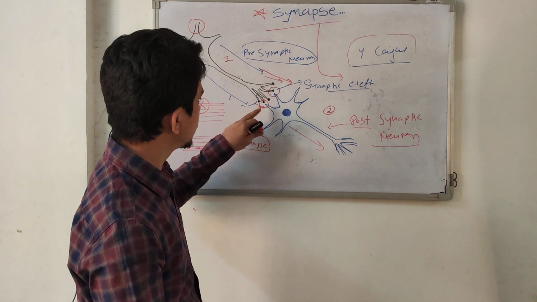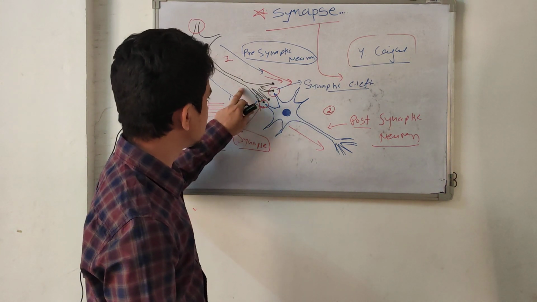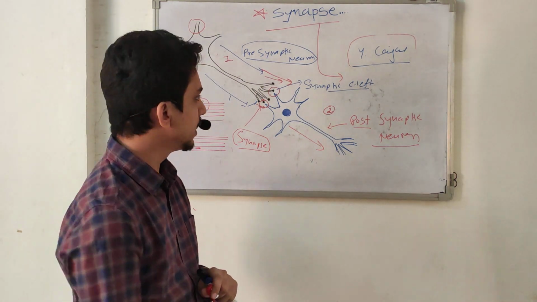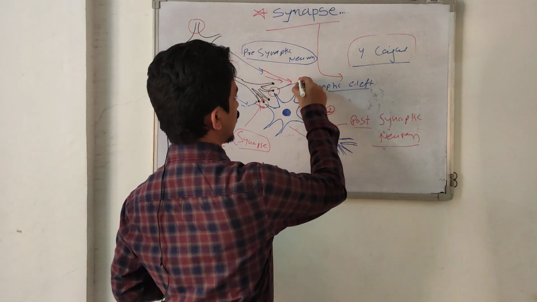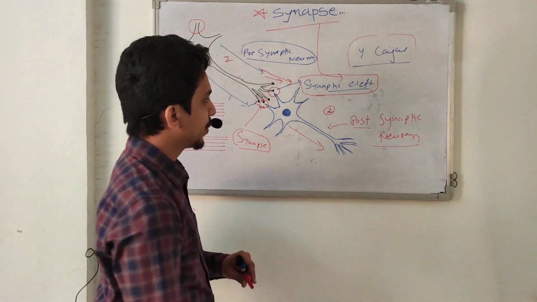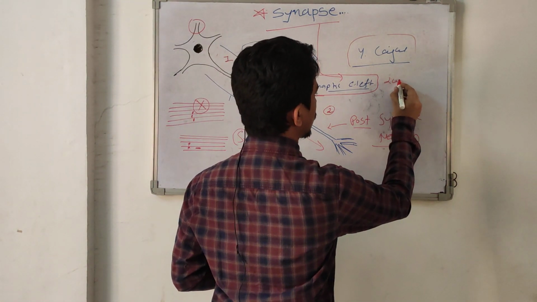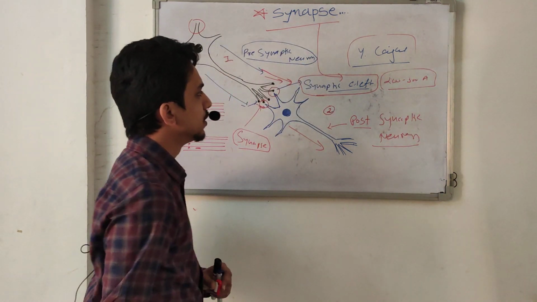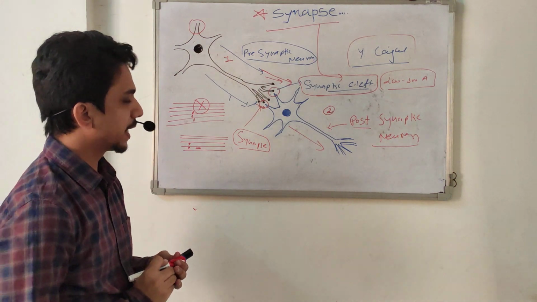So this is very simple. This is a synapse. Before the synapse, this is the presynaptic neuron. After the synapse, it is called the postsynaptic neuron. And this is the synaptic cleft, a very microscopic gap between two neurons, approximately 200 to 300 angstrom. So this is the very basic information about the synapse.